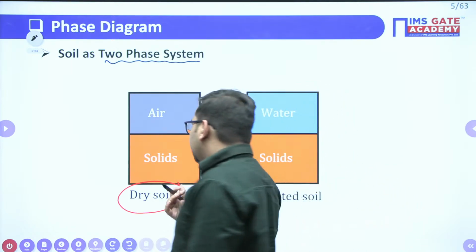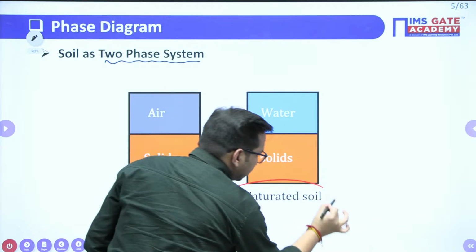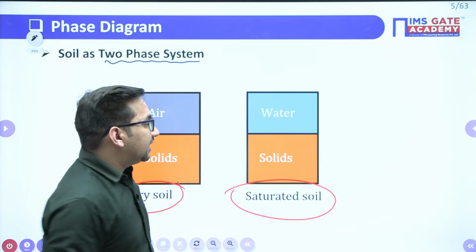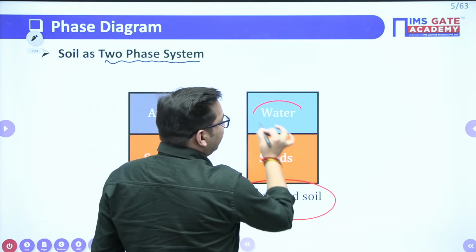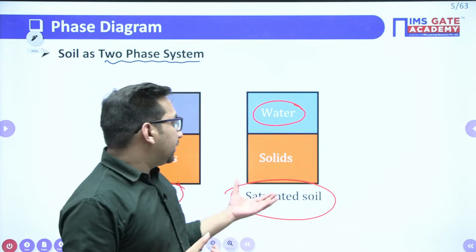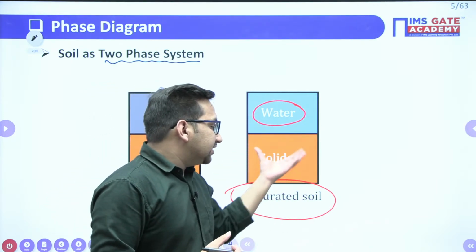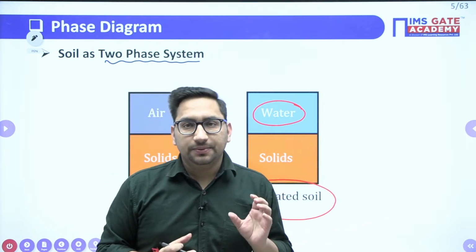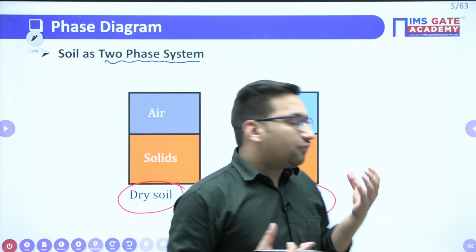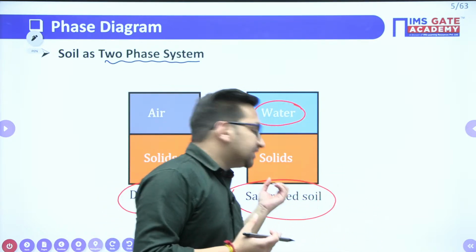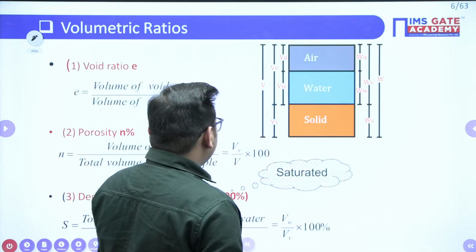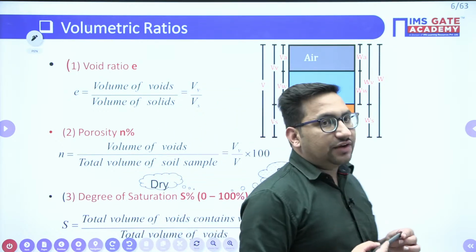There is another case, that of saturated soil. In saturated soil, if all the voids of the soil are filled with water, it is again a two-phase system. This case is your saturated soil. So when all the voids are filled with air, it is your dry soil. If all the voids are filled with water, it is your saturated soil. Clear this thing?